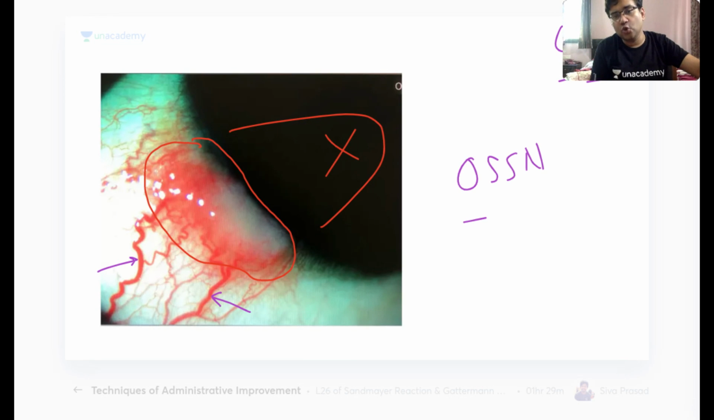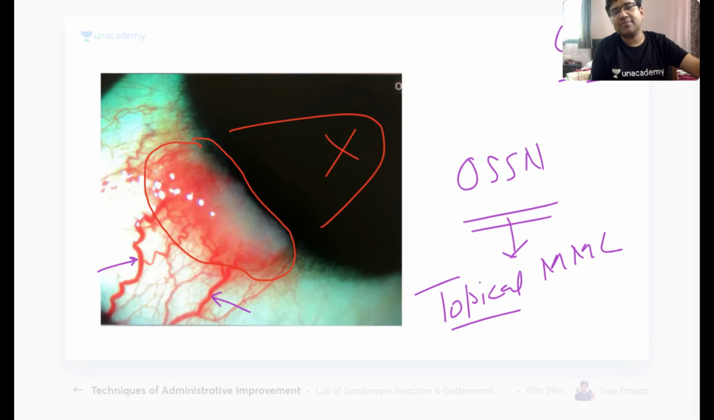And the drug which we use in ocular surface squamous neoplasia, Anmol, please remember the name of the drug. We also use it in trabeculectomy surgeries to avoid fibrosis. That is my favorite topical, mitomycin C. So topical mitomycin C is used in the treatment of ocular surface squamous neoplasia. Do you get my point, everyone?